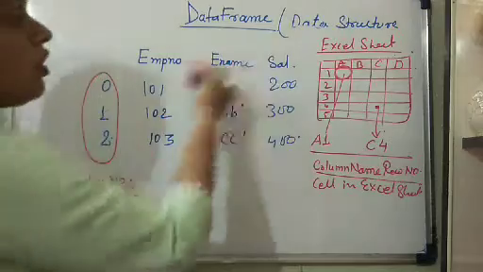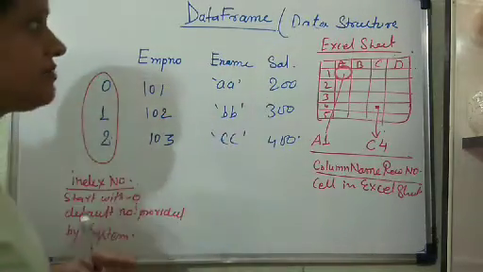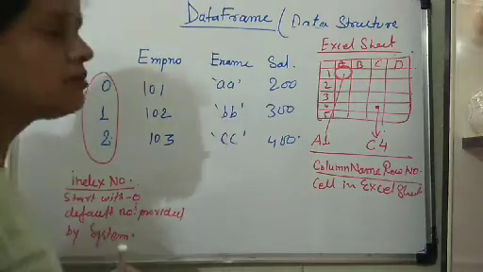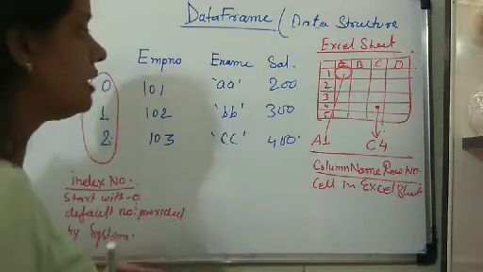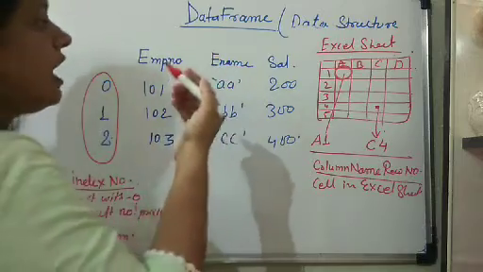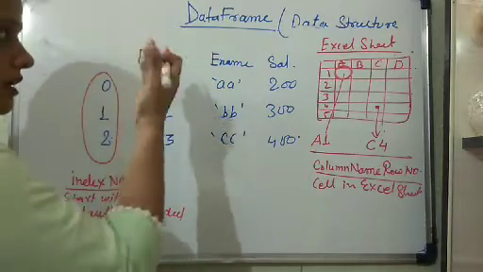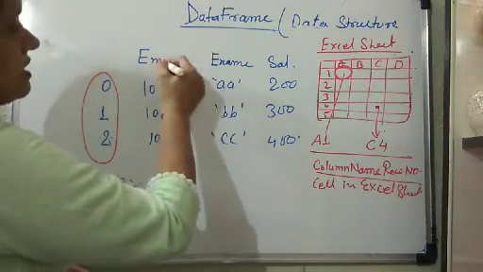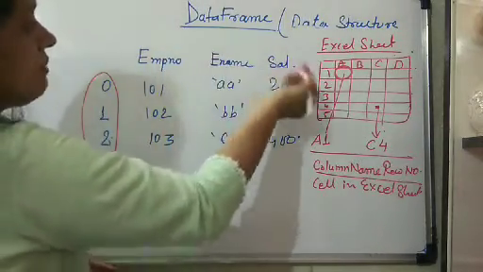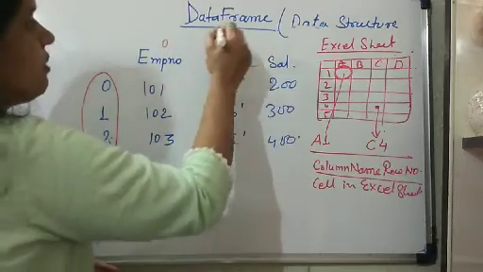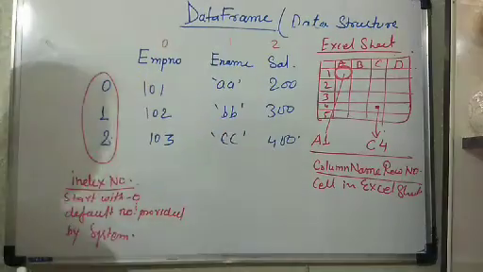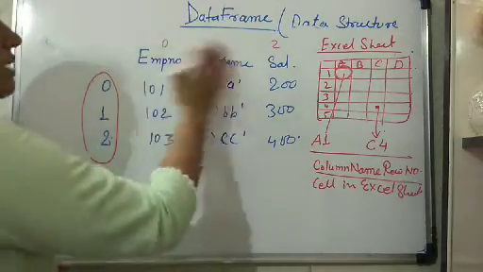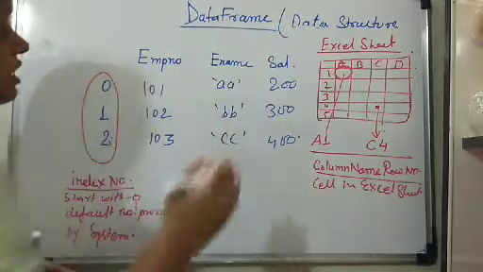The same thing happens for the columns also. When you create the data frame, you will realize that if you do not provide column names, the columns will be assigned default numbers, starting with 0, 1, 2. If you do not provide EMP number, e-name and salary, by default the system will provide 0, 1, 2, and so on. Clear? Because 0, 1, 2 is not informative, names are given, and you will see how to provide names to the columns.